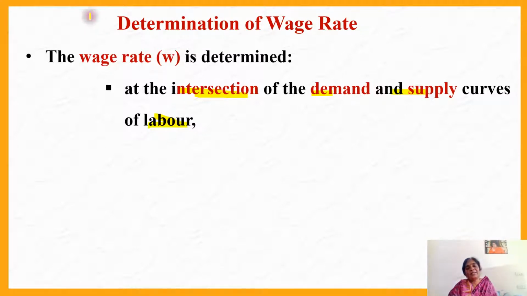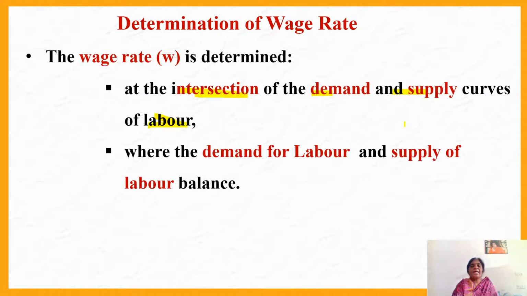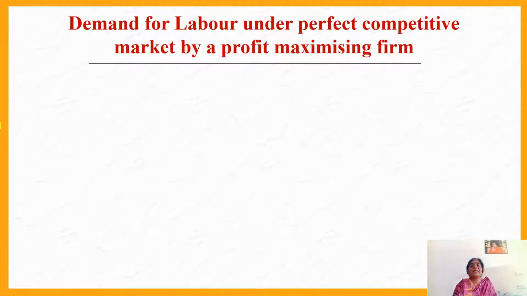With that diagram and this answer, you have to define the wage rate, how it is derived at the intersection of the demand and supply of labor. At the equilibrium, the demand for labor and the supply of labor are in balance. That is what we call equilibrium of labor market.